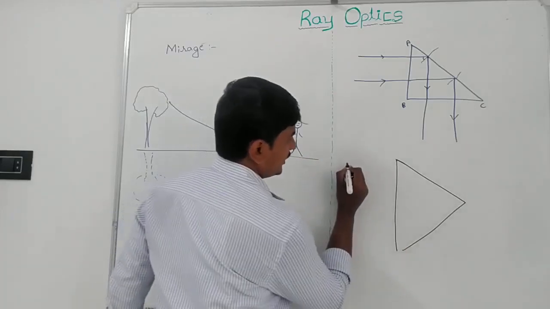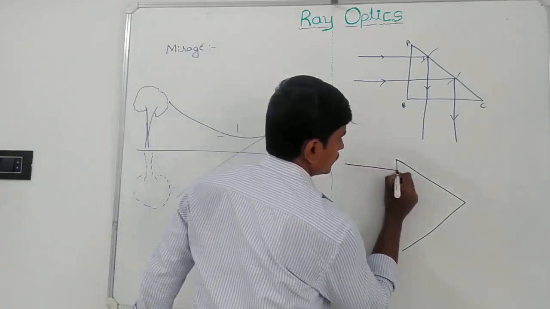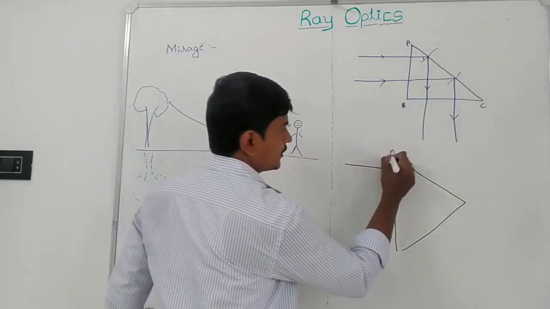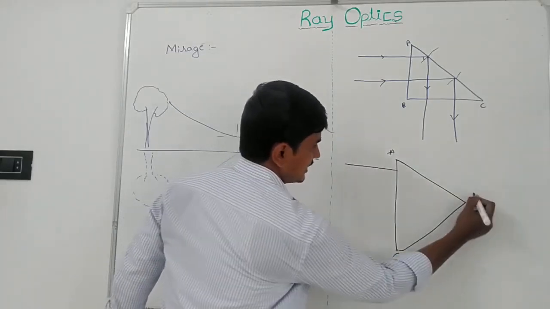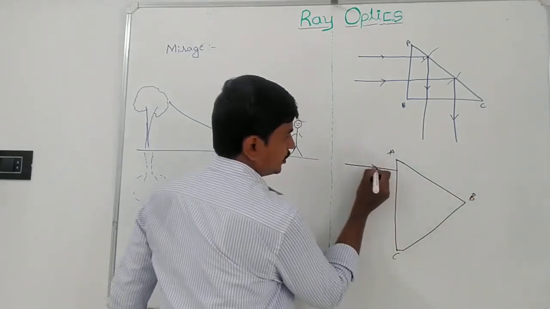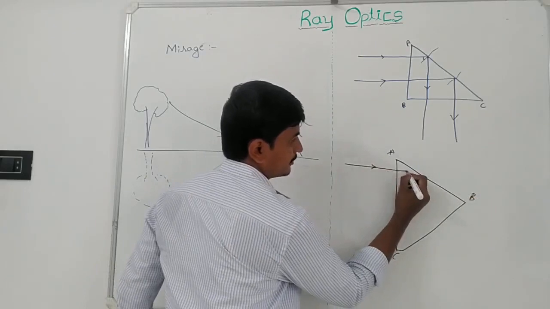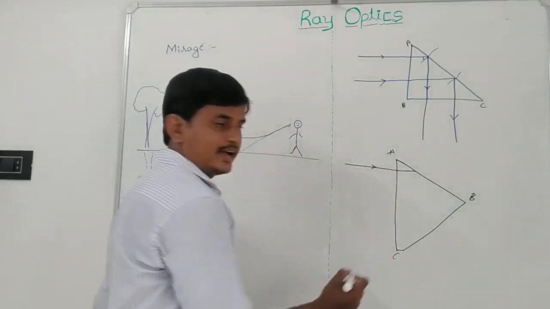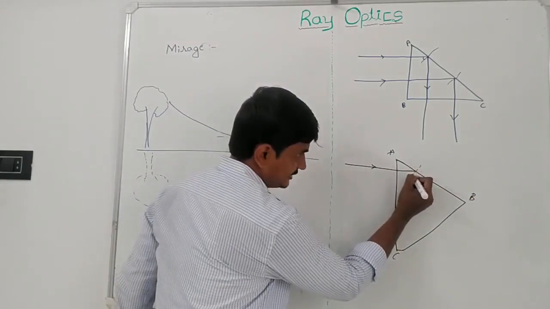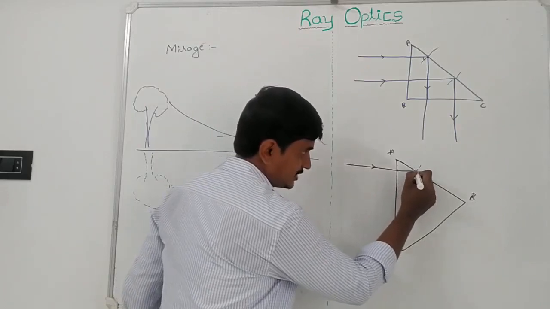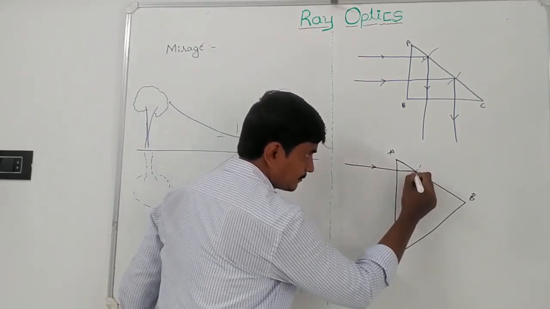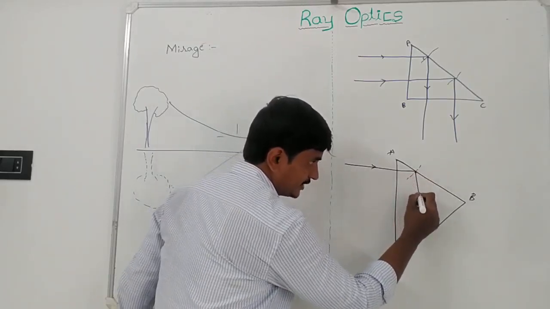Once the ray of light is incident on the larger surface AC, without any deviation it enters the prism, and the angle of incidence is greater than the critical angle here, hence it travels back within the same medium like this.